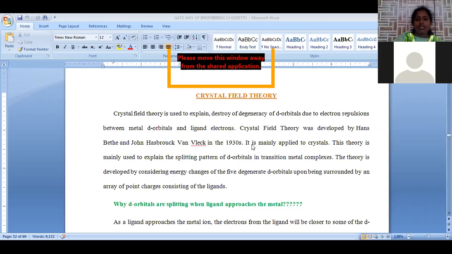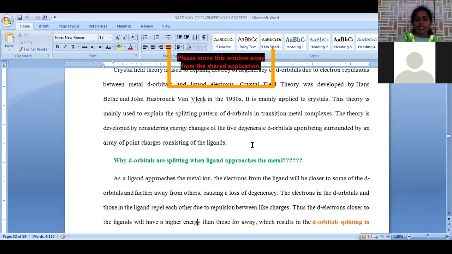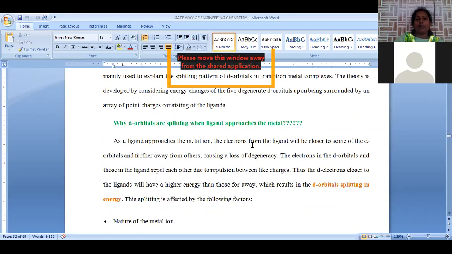First we will get the doubt: why are d orbitals involved in splitting? What is the process of that? What is the purpose of that? We know 5 d orbitals will be there. Those 5 d orbitals are highly degenerate in state. Degenerate in the sense of having similar energy.